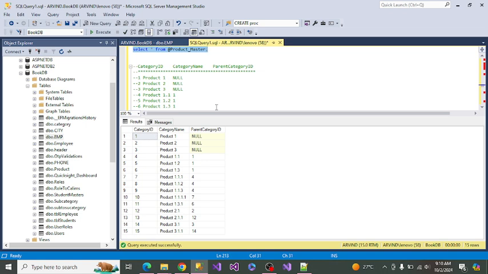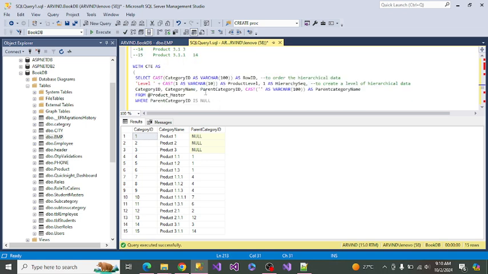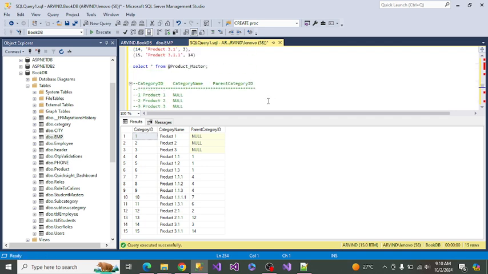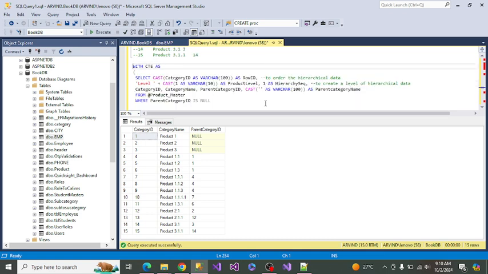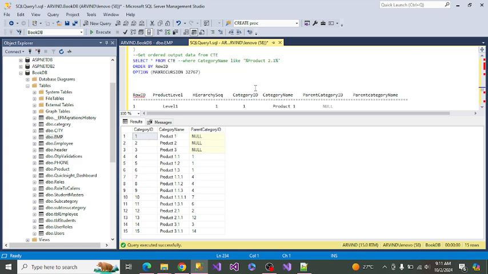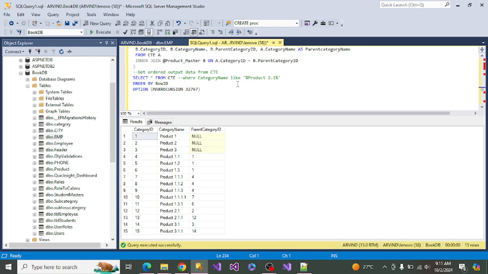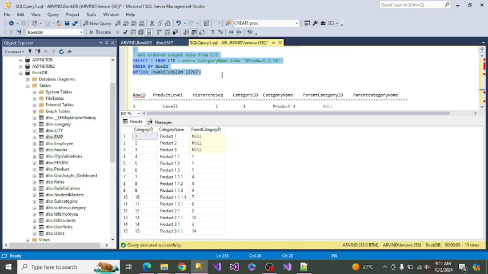So what could be there if you run this query for getting all the hierarchy kind of product, that is based on the parent category?